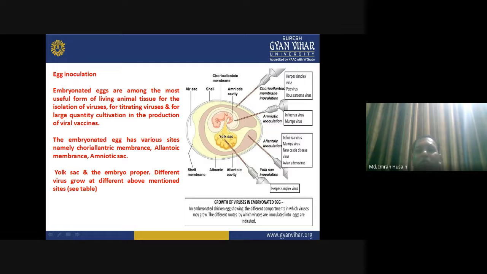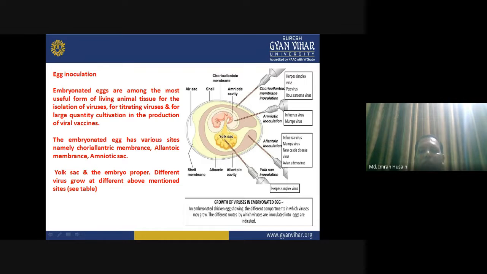So, what are those sites? For chorioallantoic membrane, inoculation is done for herpes simplex virus, pox virus, or Rous sarcoma virus. Amniotic inoculation is for influenza virus or mumps virus. Allantoic inoculation is essentially important for influenza virus, mumps virus, Newcastle disease virus, avian adenovirus, and yolk sac inoculation is done for herpes simplex virus.